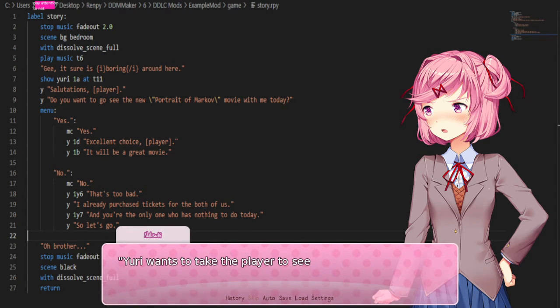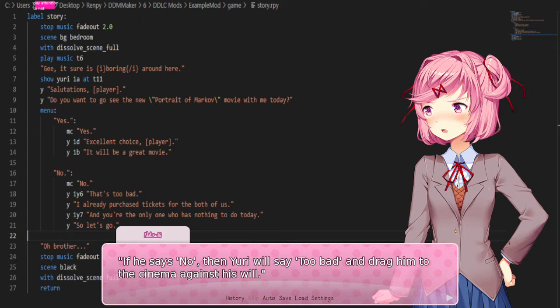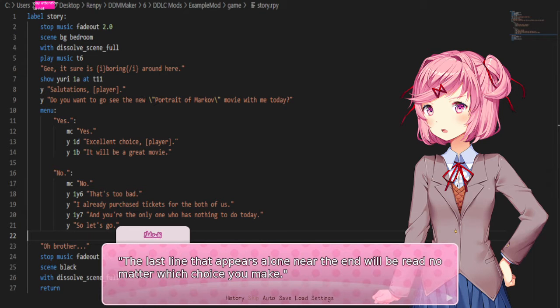Let's look at the scenario. Yuri wants to take the player to see a movie. If he says yes, then Yuri will be happy. If he says no, then Yuri will say too bad and drag him to the cinema against his will. The last line that appears alone near the end will be read no matter which choice you make.